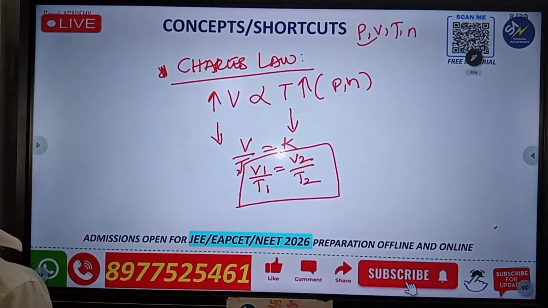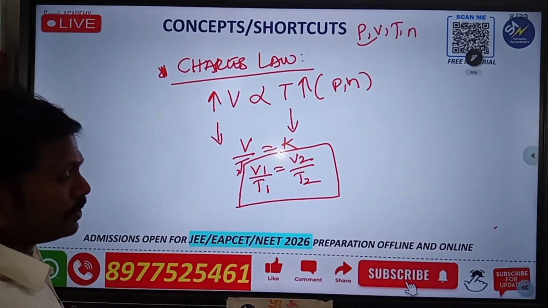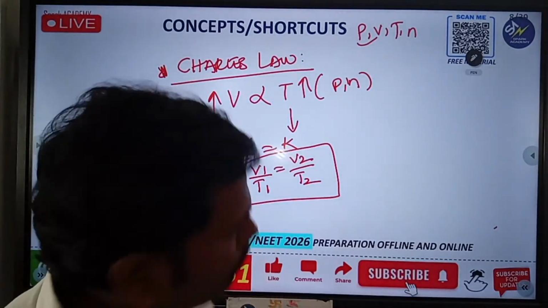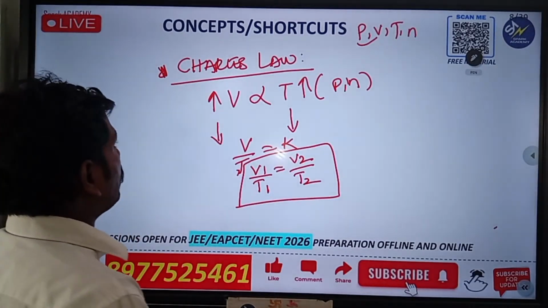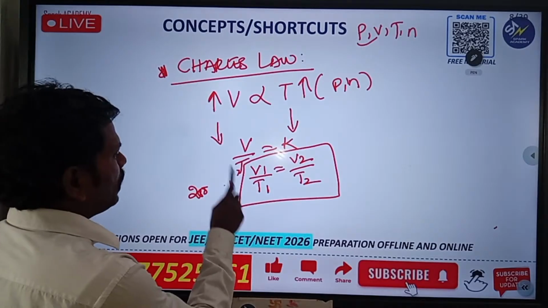So this is the one now. What will happen? V1 by T1 is equal to V2 by T2. Clear? Yes, very good. And going to another one. Please remember, that means if volume increases, temperature also increases.